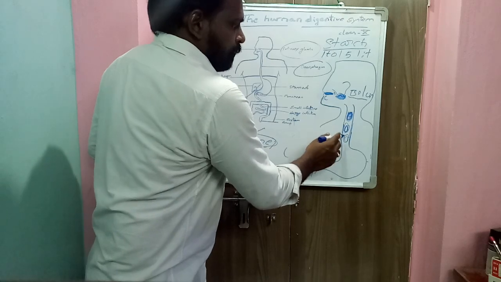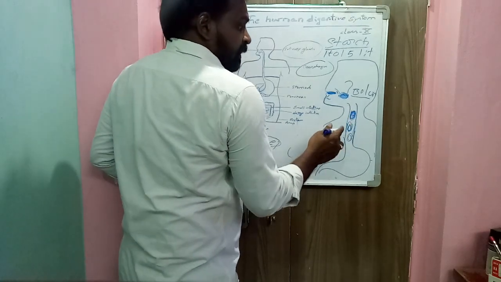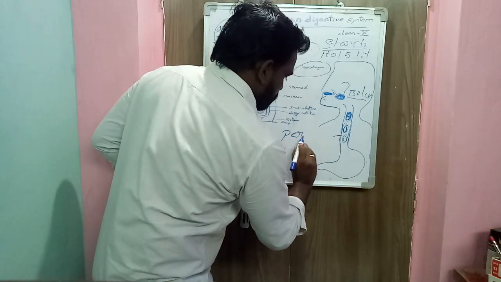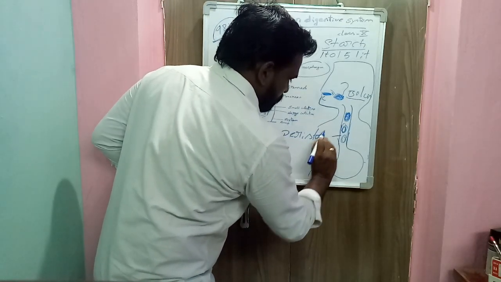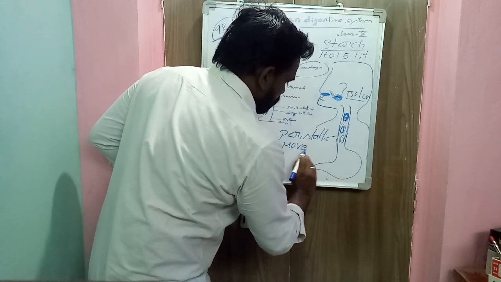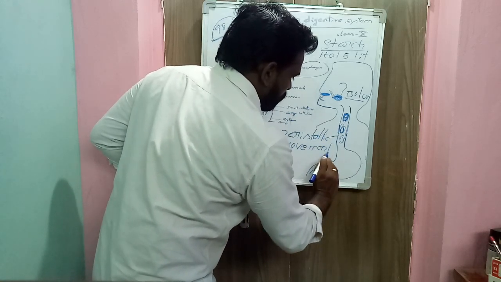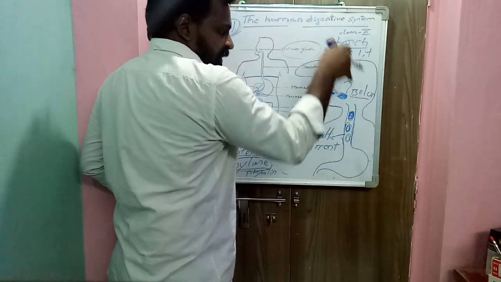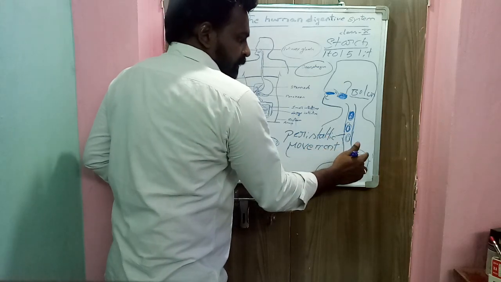This expansion and contraction movement of the muscles is called peristaltic movement. With peristaltic movement, food moves downwards towards the stomach.